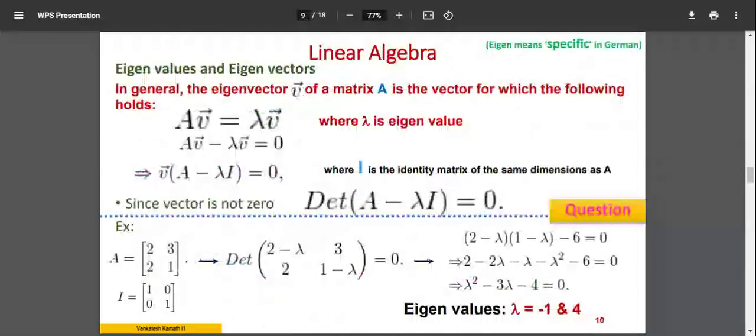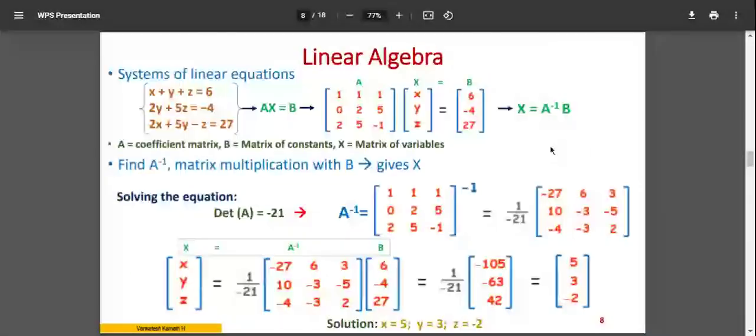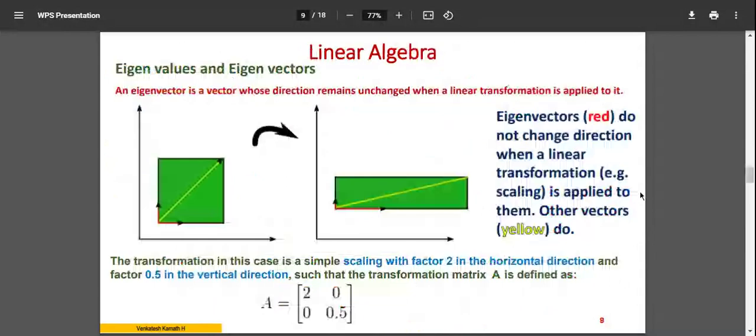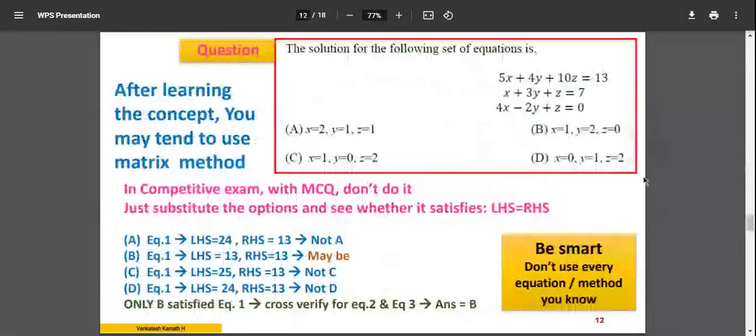The way I explained you over here. This entire slide, what I explained, you will follow this particular method exactly like this, and you end up with the answer. For doing this, you have consumed nearly 5 minutes for that particular problem.